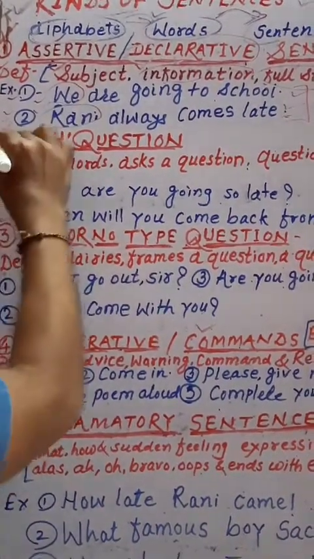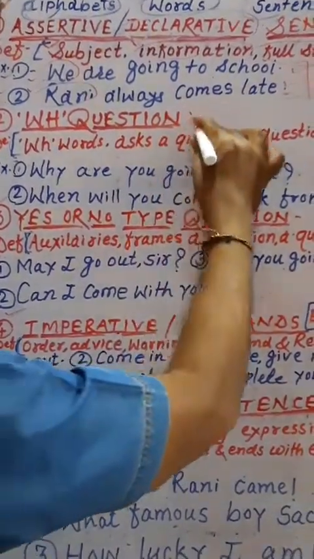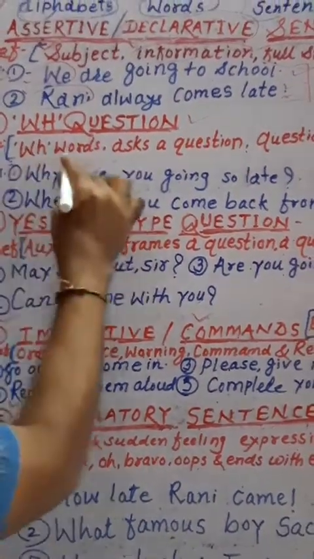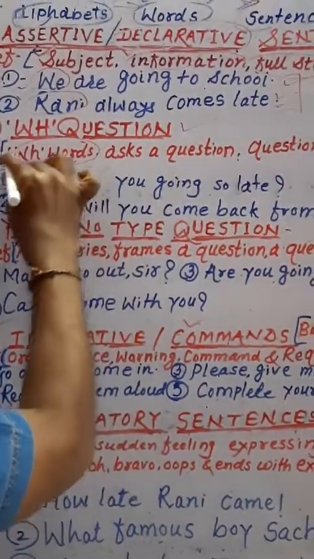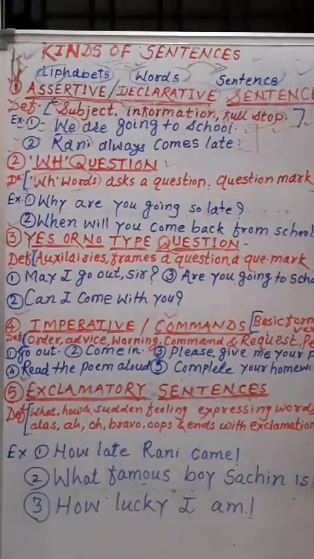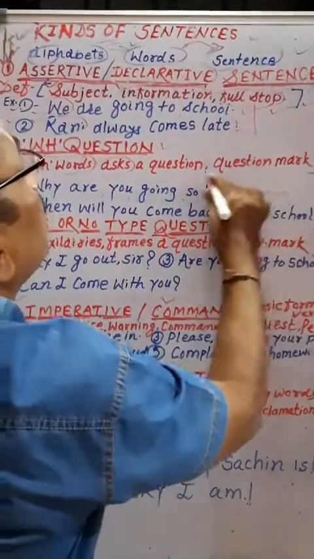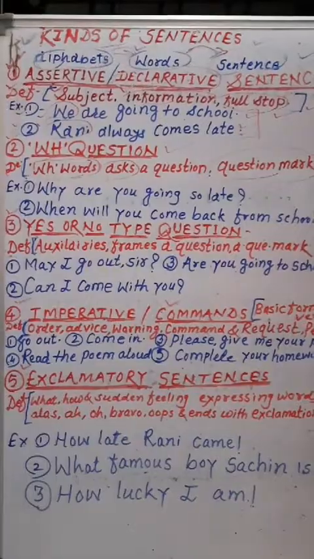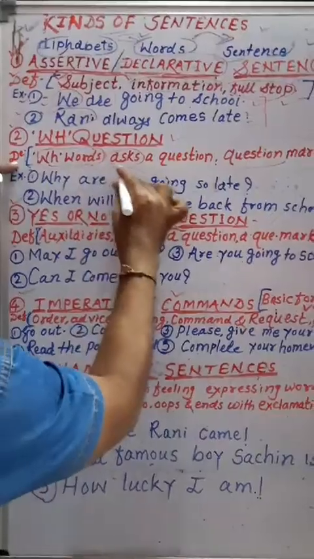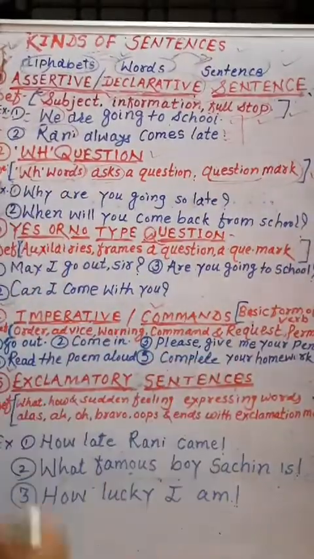Then the second is interrogative sentence, and it is divided into two parts. First, WH question. Now the definition of WH question. WH question generally begins with WH words, like what. It frames a question or asks a question and ends with a question mark. Again, the definition: WH question generally begins with WH words, frames the question and ends with the question mark. So it is called WH question.